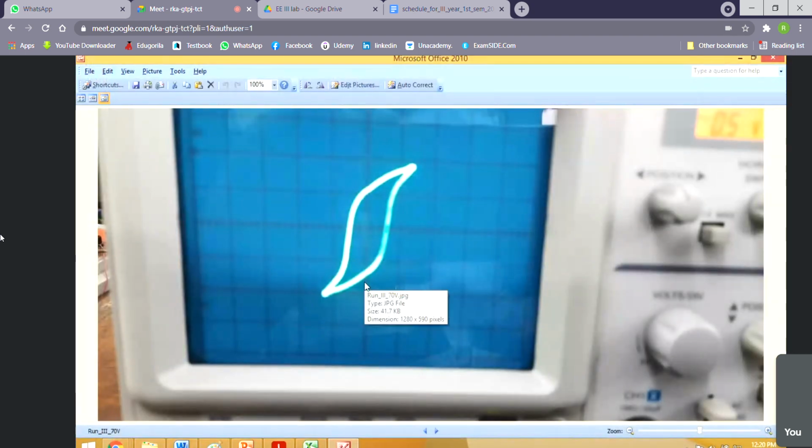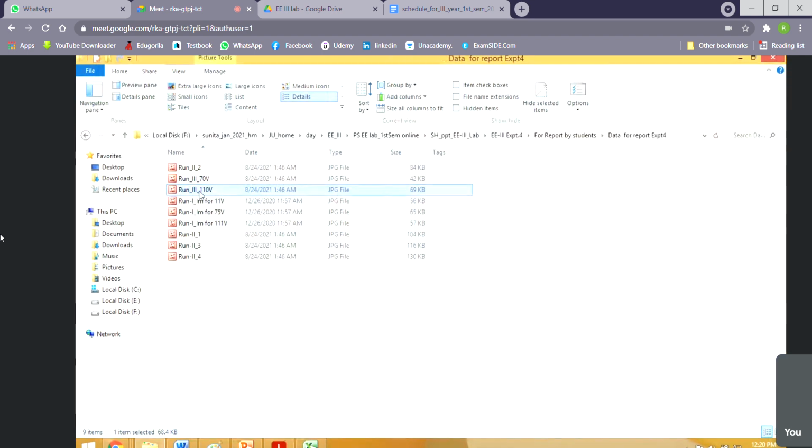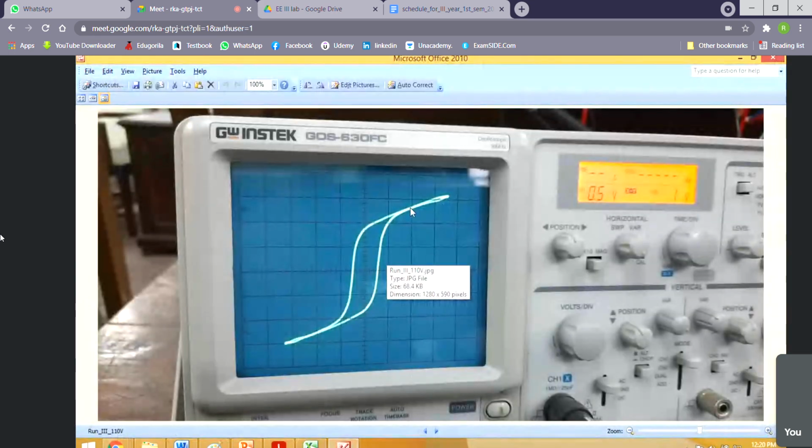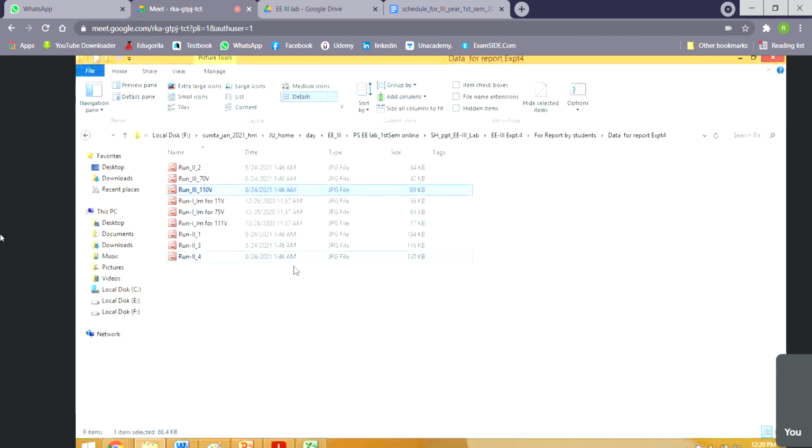Then for run 3, this is for 70 volt. Then this is for 110 volt. You can see overlapping. Why overlapping? I have told you, so you write that one, right? I shall send this one.